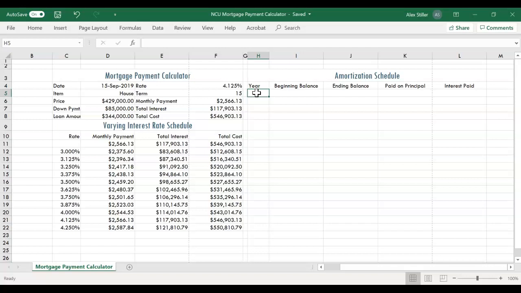To create a series of integers using the fill handle. An integer is just a whole number, positive, negative, or 0. Step 1 on page 206, with cell H5 active, type 1 as the initial year. Select cell H6 and then type 2 to represent the next year. Step 2, select the range H5 to H6 and then drag the fill handle through cell H19 to complete the creation of a series of integers 1 through 15 in the range H5 to H19 in this case.